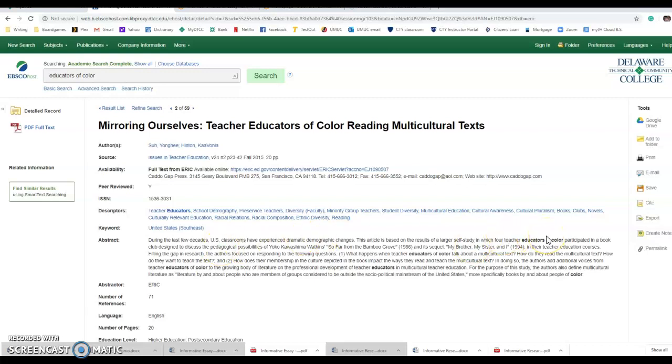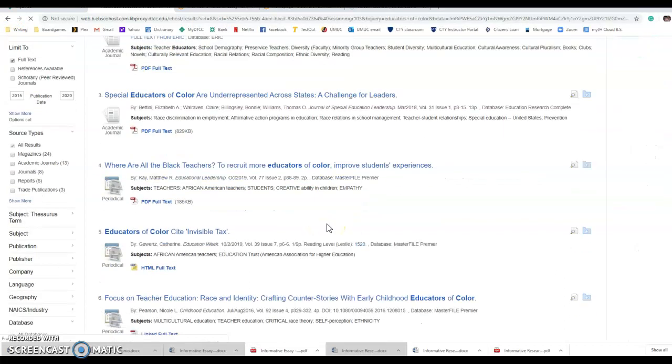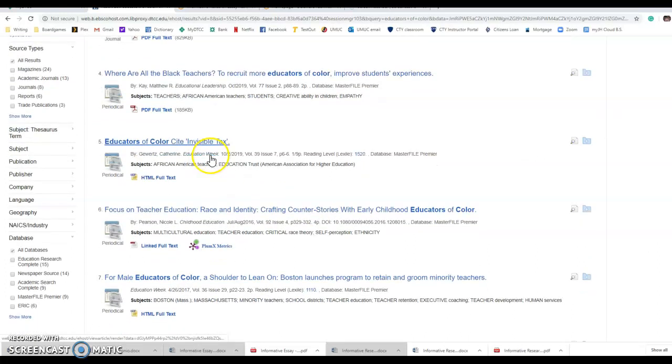Part of being a good critical thinker is determining the R in the CRAP evaluation. Is it relevant? Is this about educators of color? Yup. Is it relevant to my claim that it's important to recruit and retain educators of color? Nope. So it's not going to be that helpful to me. I'm going to go back to my result list, and I'm going to keep going.